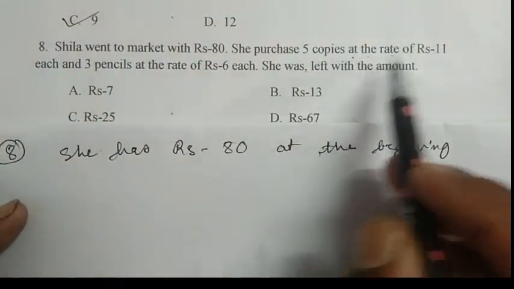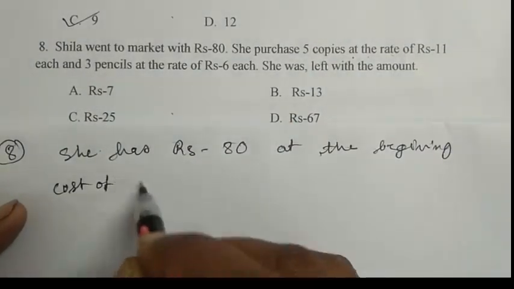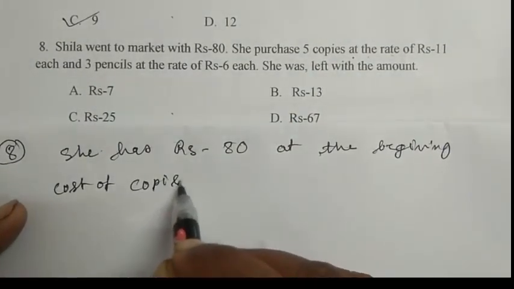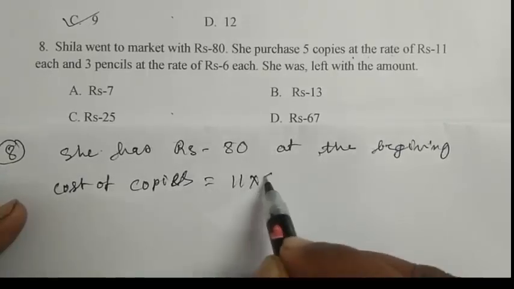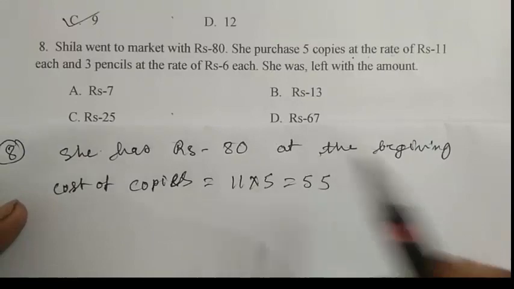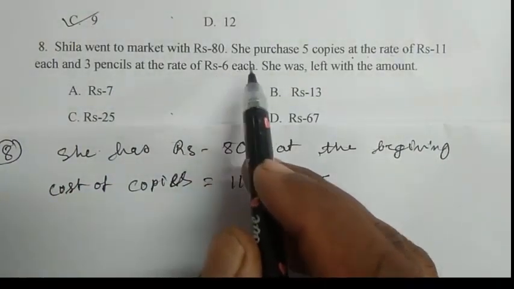She purchased 5 copies at the rate of 11. So the cost of copies is 11 into 5, that is 55, and 3 pencils at the rate of 6 each.